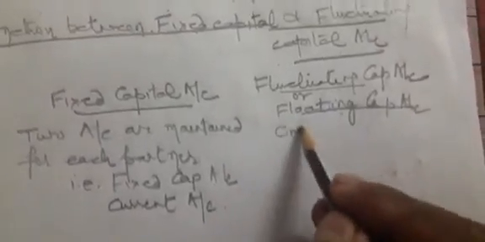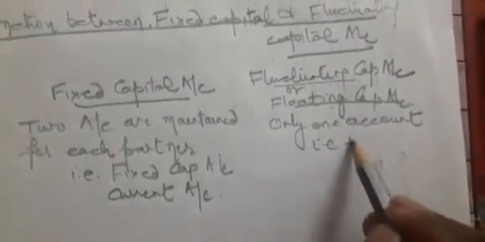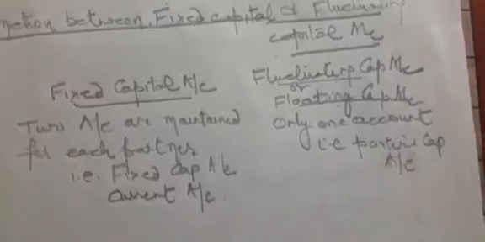In case of fluctuating or floating capital, only one account is maintained for each partner, that is the partner's capital account. So in case of fixed capital, two accounts are prepared; in case of fluctuating capital, only one account is prepared.